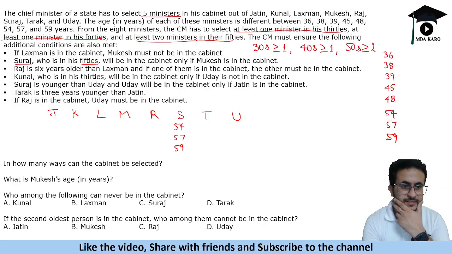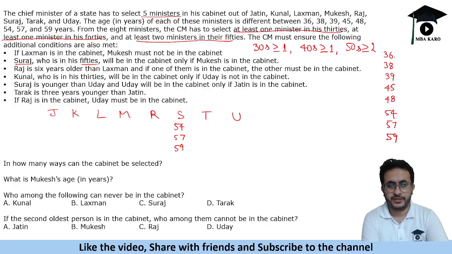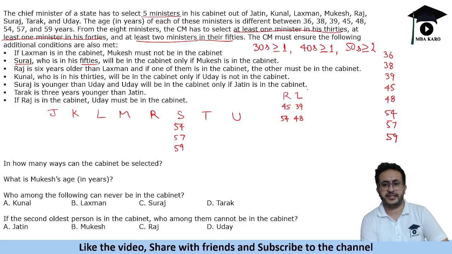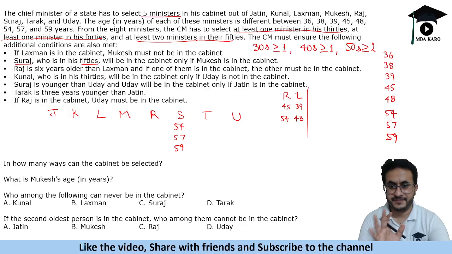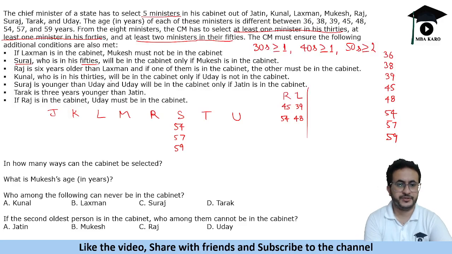Possible ages. Raj is 6 years older than Lakshman, so for Raj and Lakshman also we will take the possibilities. A 6 years difference gives 39, 45, then we have 54 and 48. So these are the 2 possible cases of Raj and Lakshman. We will have to make age-based scenarios first. Then Kunal is in his 30s, so Kunal can be 36, 38 or 39.